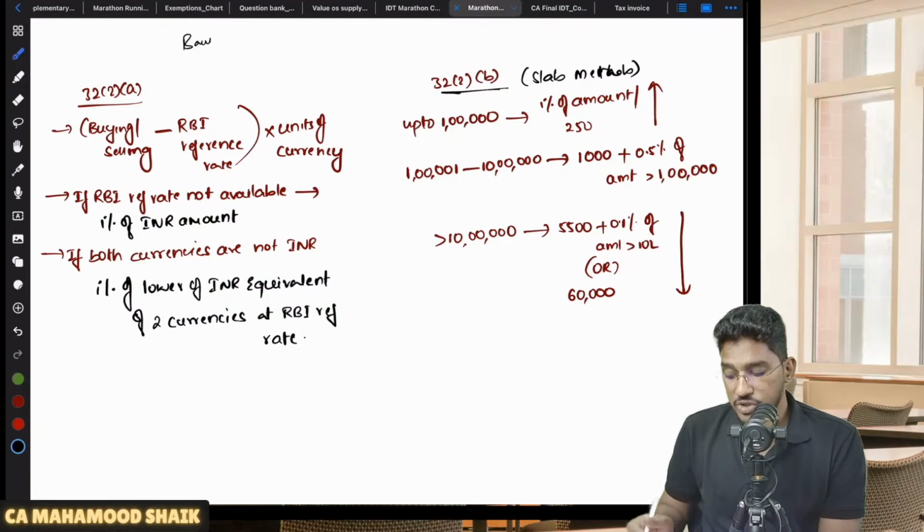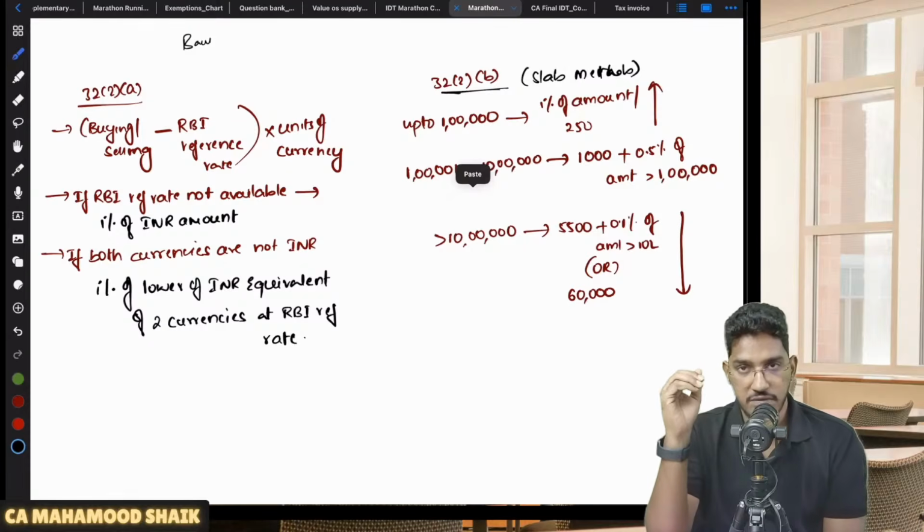Sir, if RBI reference rate is not available, then what, sir? 1% of the INR amount. If for one currency, RBI reference rate is not available, then what you should do is, the total INR amount will be there, no? In that, 1% will be considered as the value.